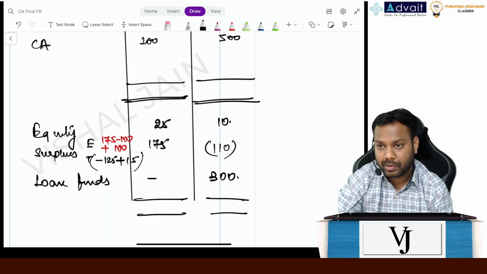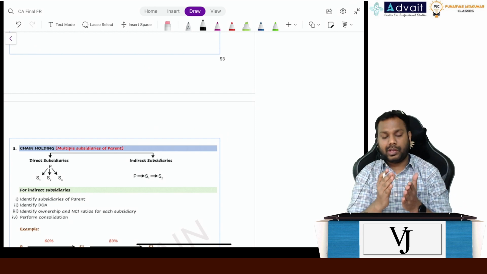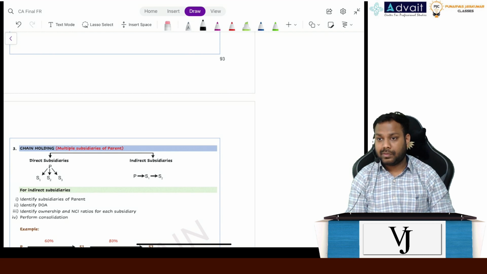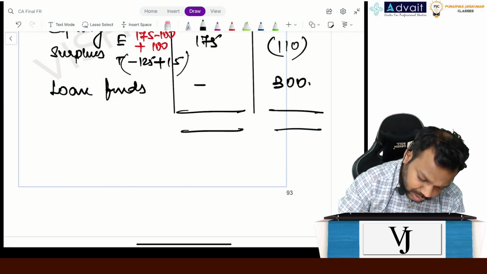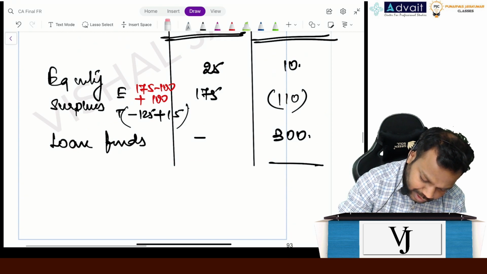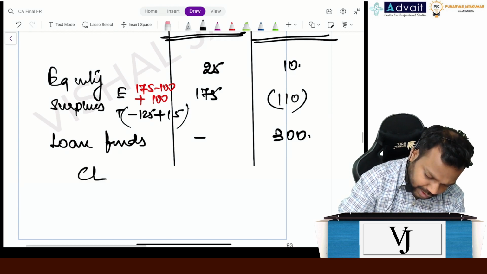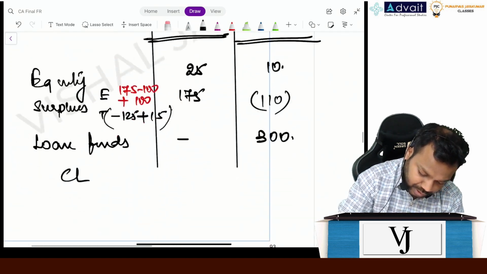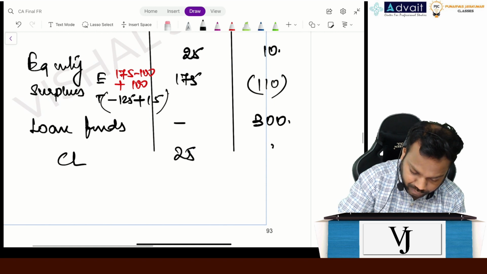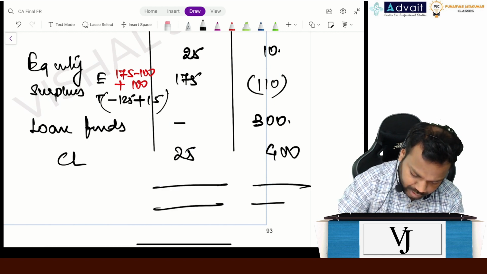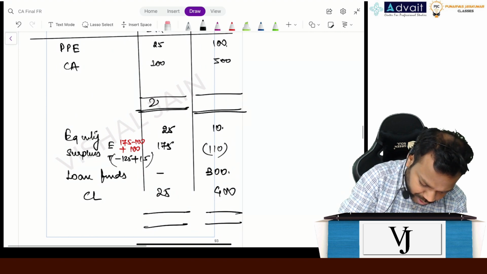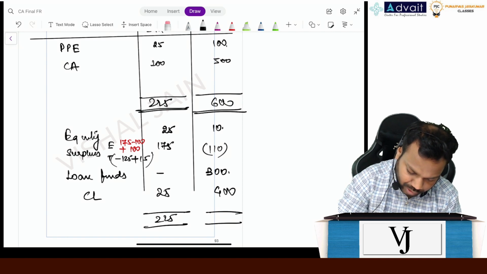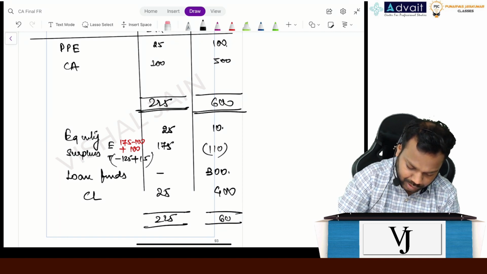Is it clear, everyone? So this is all about your common control business transactions. Is it clear, everyone? Now, current liabilities are also there, right? Let's write that also. What is the value of current liabilities? Current liabilities 25 and 400. Let's write 25 and 400. Can you please tally it? It comes to 225. It comes to 600 and 43 plus 700, 700 minus 600. Clear, everyone?